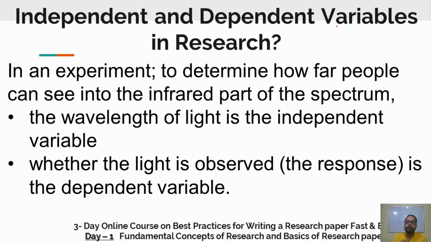In an experiment, you are trying to find out how far people can see in the IR spectrum. So the wavelength of the light here will be an independent variable, and whether the other person can see that light or not is your dependent variable.